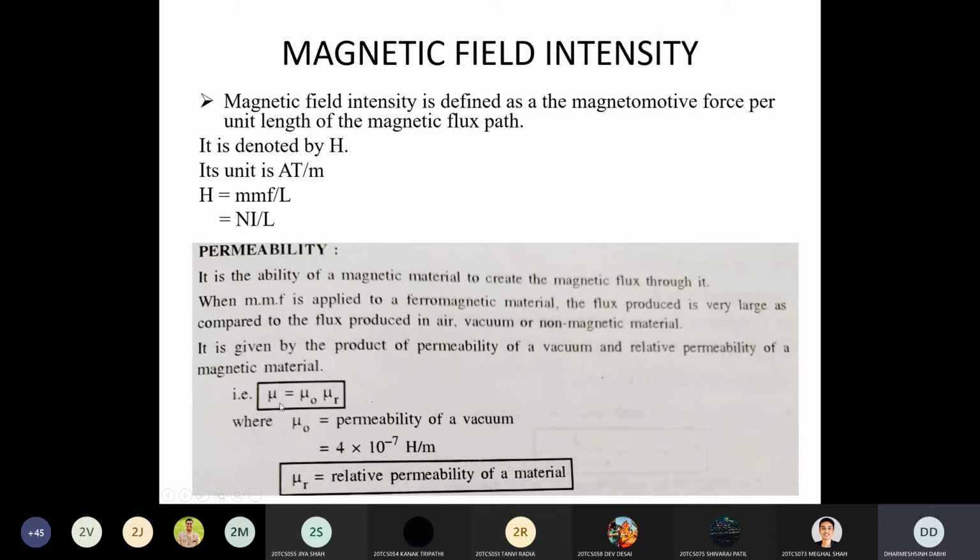So I think you understand these two terms, electric field intensity and permeability. Up to this, any doubt in these two definitions? Is there any doubt? Anyone? Yes, anyone? Is there any doubt? No, sir. Okay.